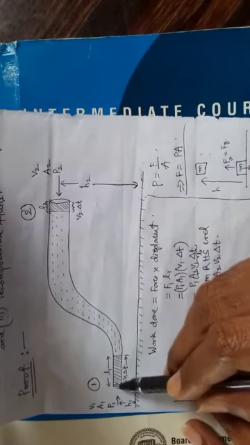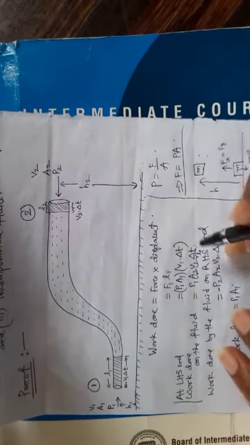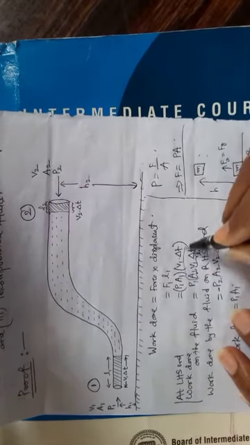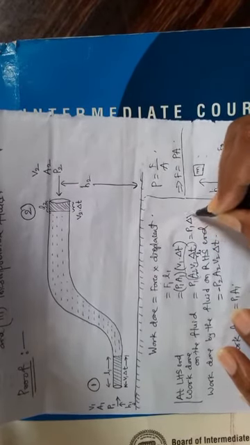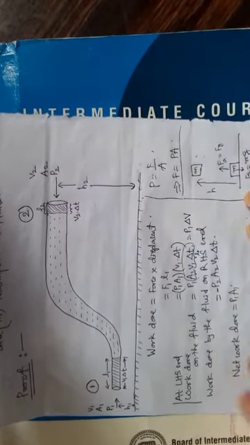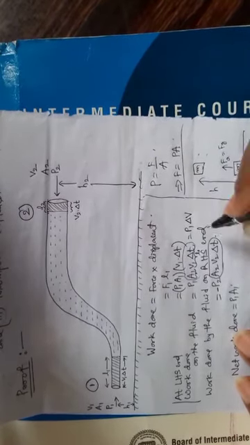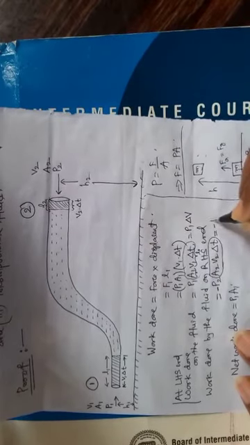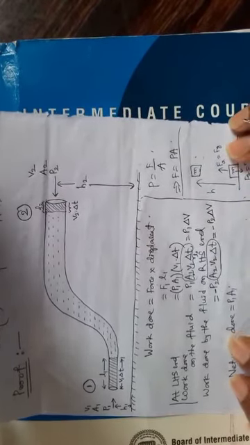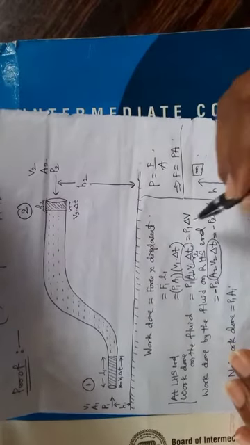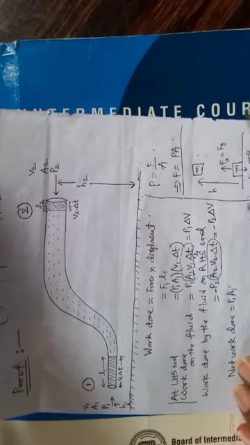So length into cross-sectional area gives volume. So here in place of this you can write P1 delta V. Similarly here also. I think you must have expected here delta V1 and here delta V2.